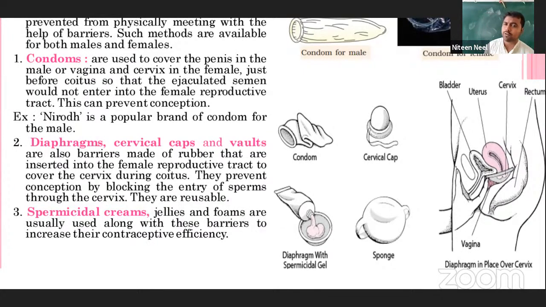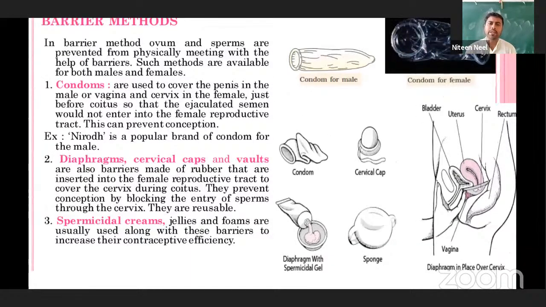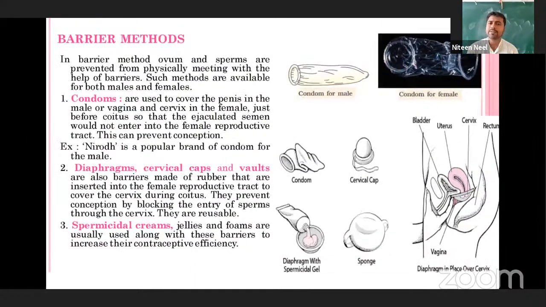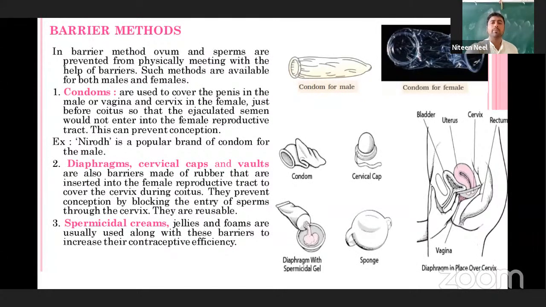See, one more is about the spermicidals, creams, or sometimes jellies or foams, right? They are commonly used as barriers to increase contraceptive efficiency. Here, these are the creams that are going to be used, right? And these are called spermicide. They are going to kill these sperms as barrier methods.